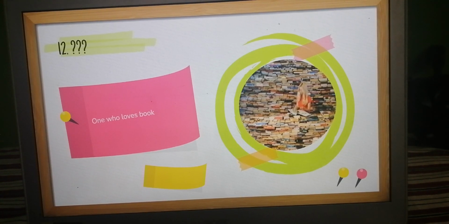Once you fill in the crossword puzzle in your textbook chapter all about books, a word will appear in the middle, and that word is the one who loves books. I hope you can fill in your crossword puzzle and find the answer to this question: a person who loves books.